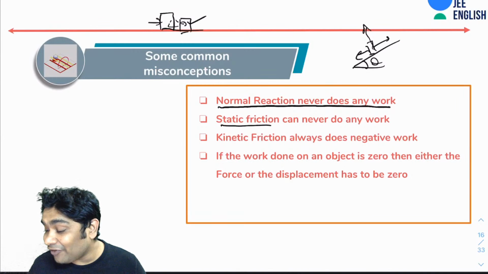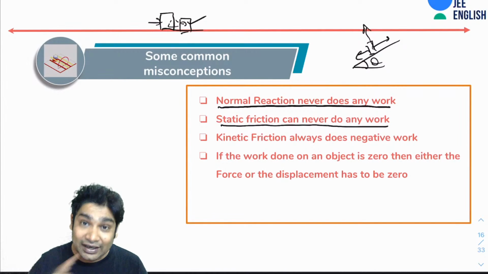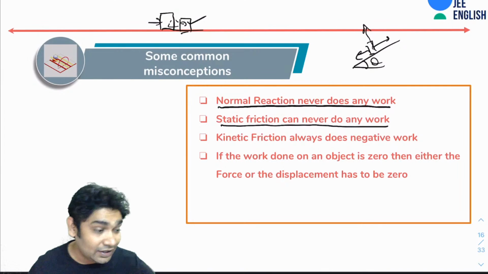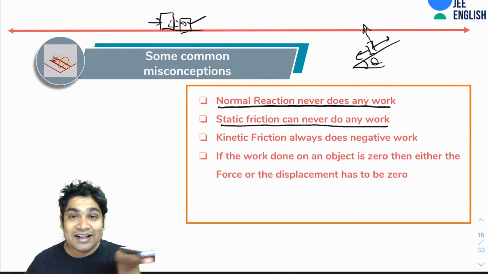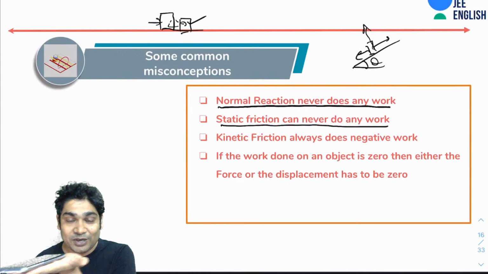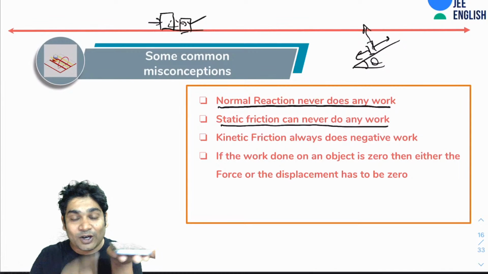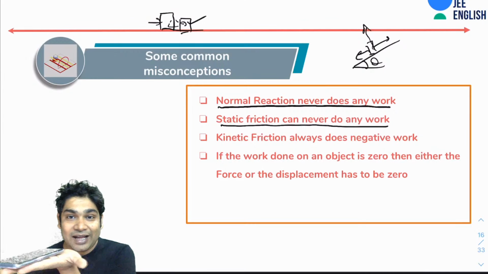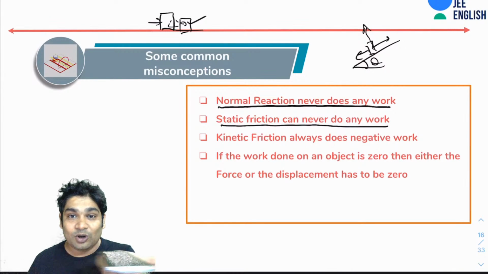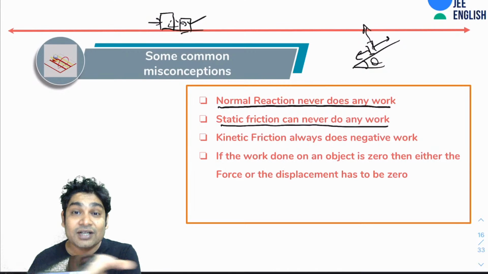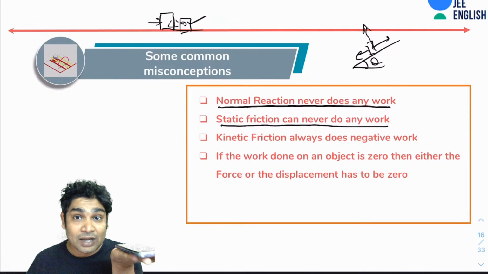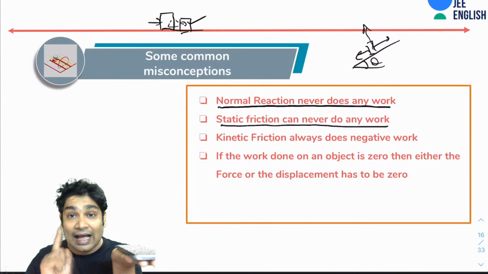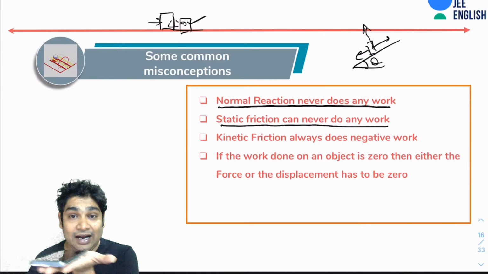Next, people think that static friction can never do any work. That is also a common misconception. I will tell you why, and I can show you an example. Imagine this phone is kept on my hand, and I displace it from here to here. What caused the motion of the phone? I did not apply any force, but since the phone moved, there has to be a force that caused the motion. The force is static friction. Why static? Because there was no slipping happening between my hand and the phone. So the only force acting on this phone can be friction, first of all, and it has to be static, because there is no slipping between my hand and the phone.